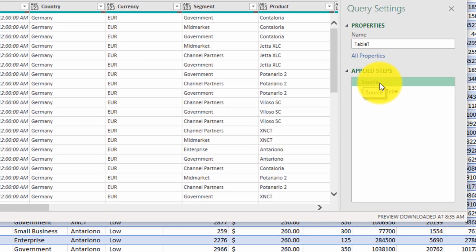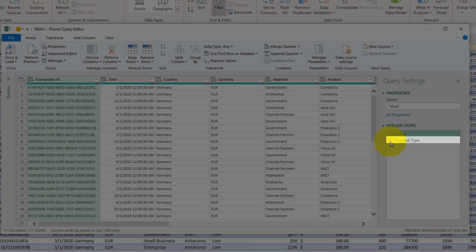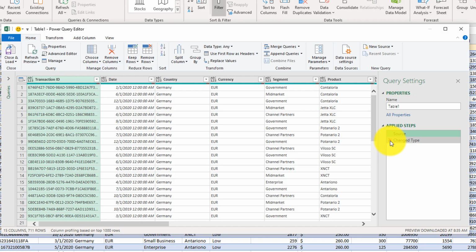First step is source. This is when we identify that our table will be used in Power Query. Second step is change data type. This is something that Power Query identified by itself because I did not select this step. You see the X mark, which means that you can remove this step if you want to, but you cannot remove the source, which will basically erase the first step. So source always remains there in applied steps.